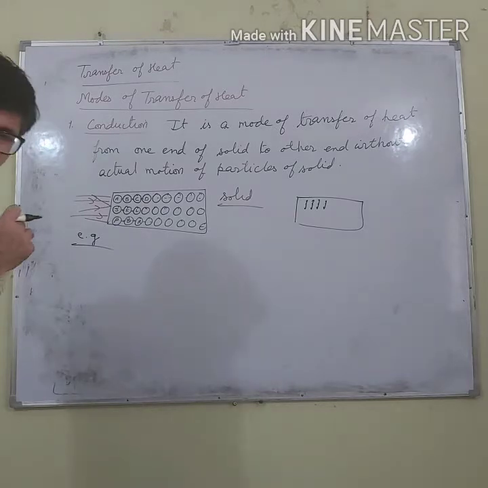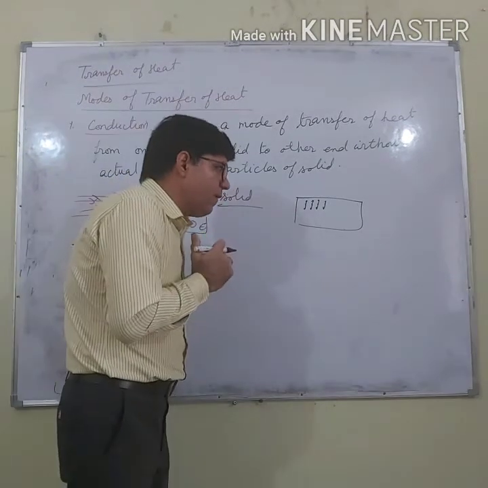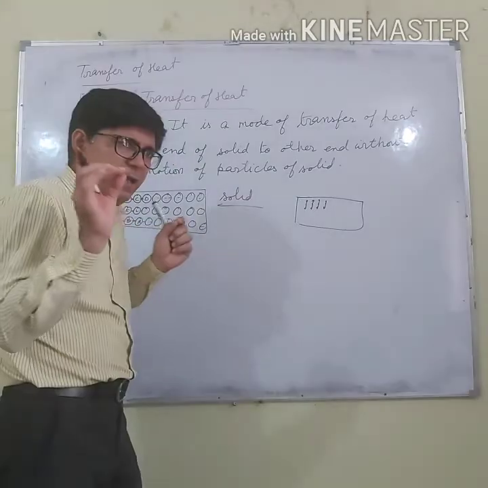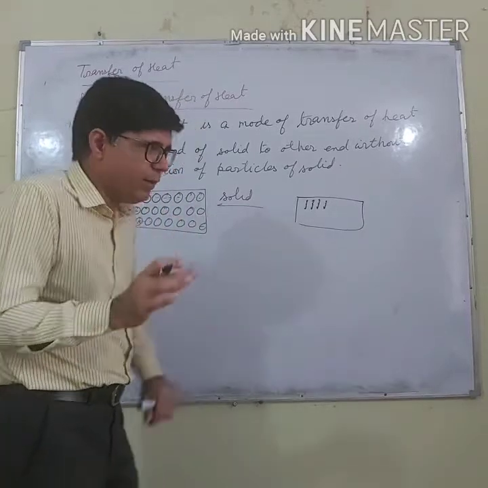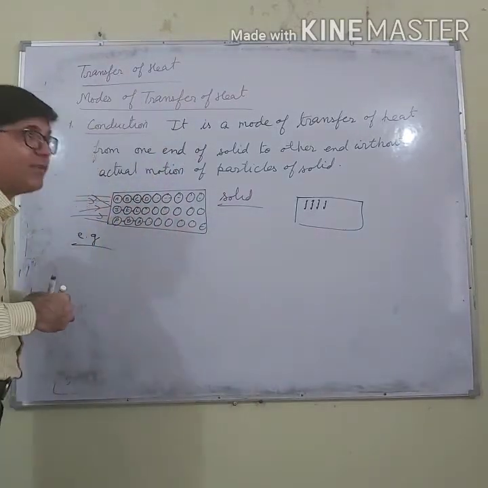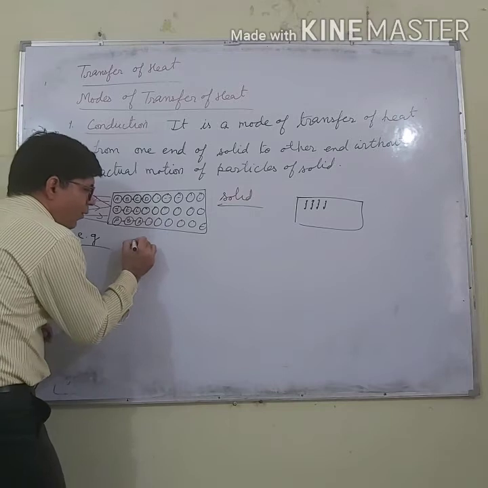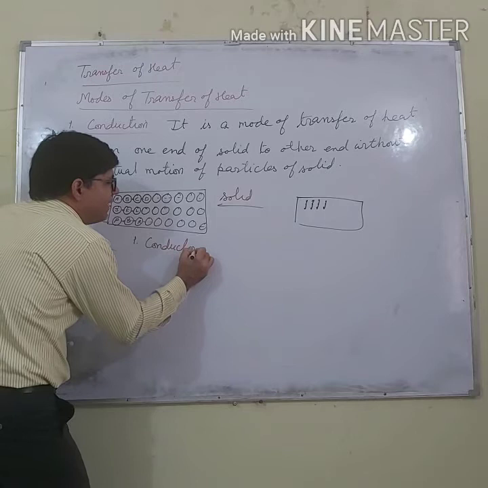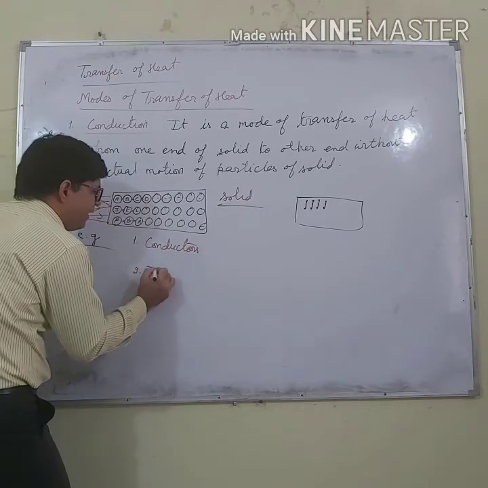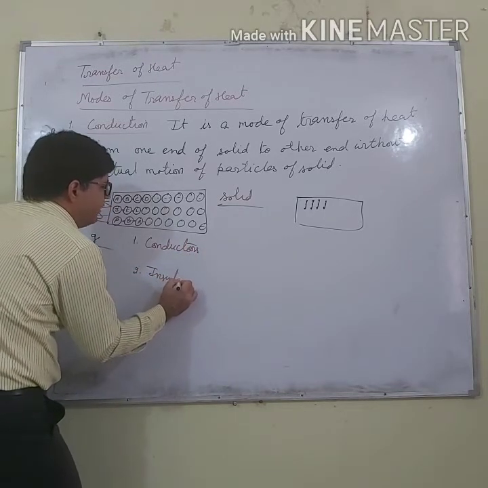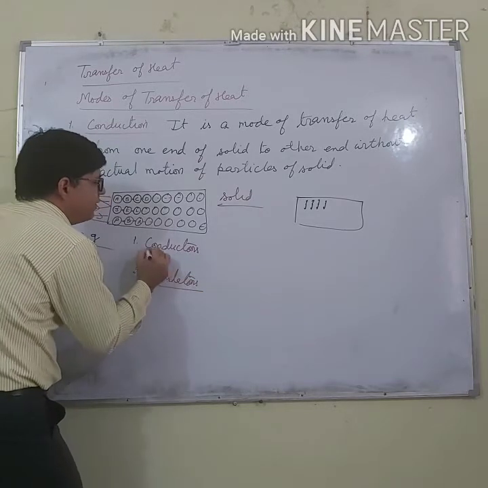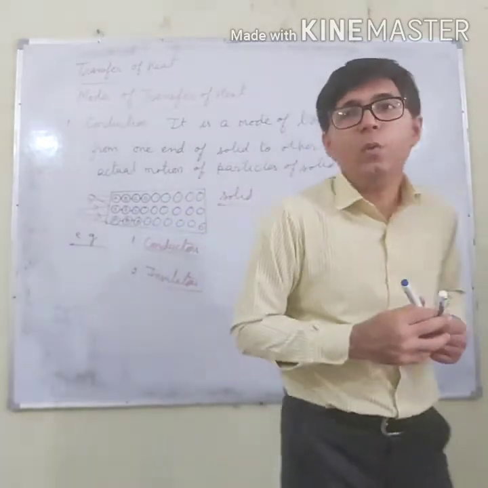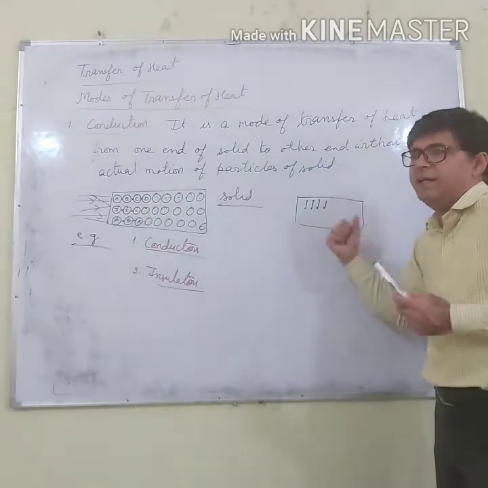Now, before explaining the examples, there are two very important terms that you have also studied in your junior classes. First term is conductors, another term is insulators. So what are conductors? Let me explain. Conductors are those materials through which heat can flow easily.